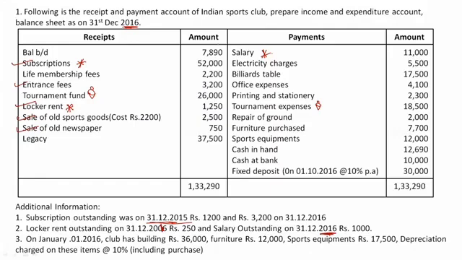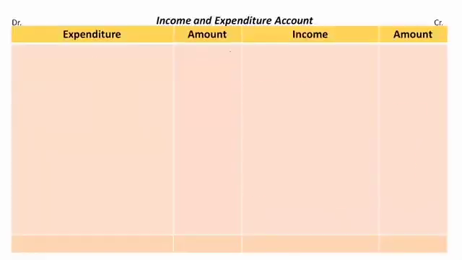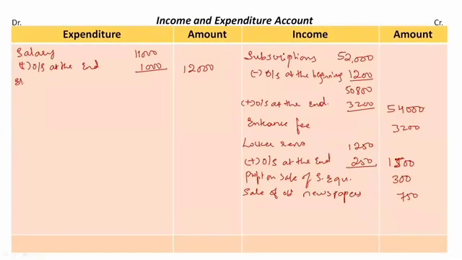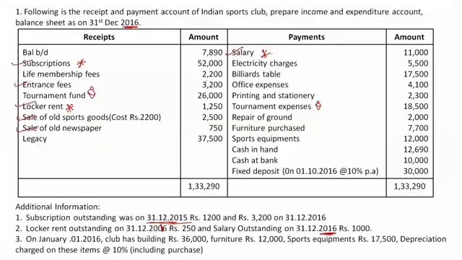Next given is electricity charges. Again, I need to pay my electricity charges regularly. It's my revenue expenditure, right? 5,500. There's no adjustment relating to it, so take it as it is. Electricity charges, rupees 5,500. Then back to the question, we have billiards table.